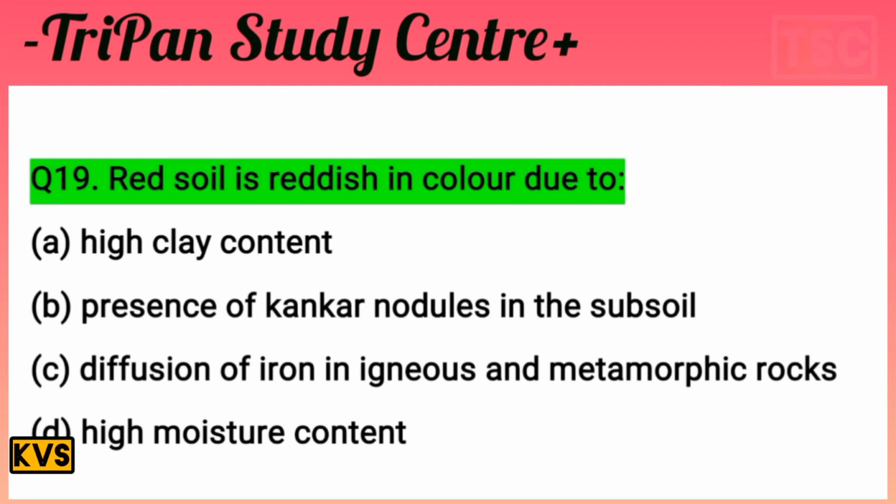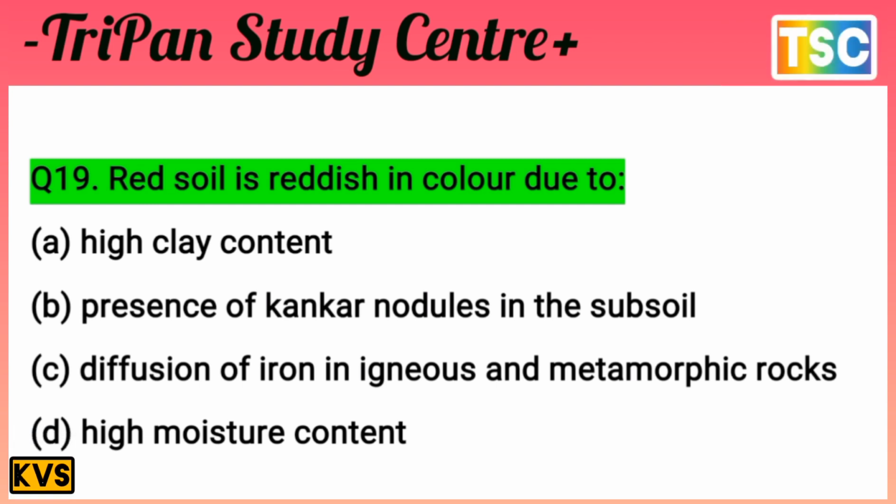You must have thought of your answer. Let's see what the answer is. The question is very clear: red soil is reddish in color due to which reason? High clay content is not the answer, so A is rejected. B, presence of kankar nodules in the subsoil, is also rejected.